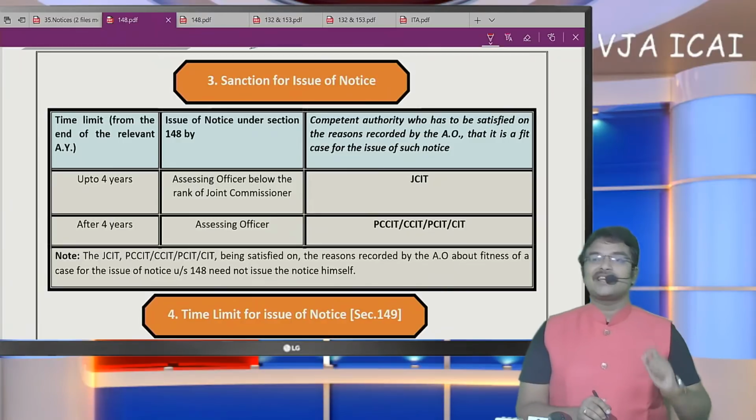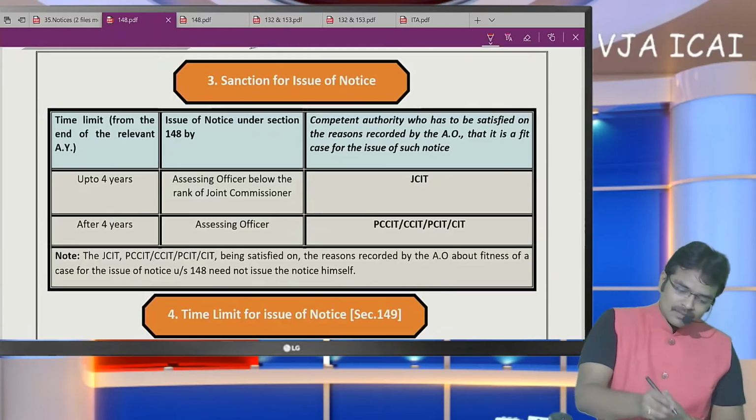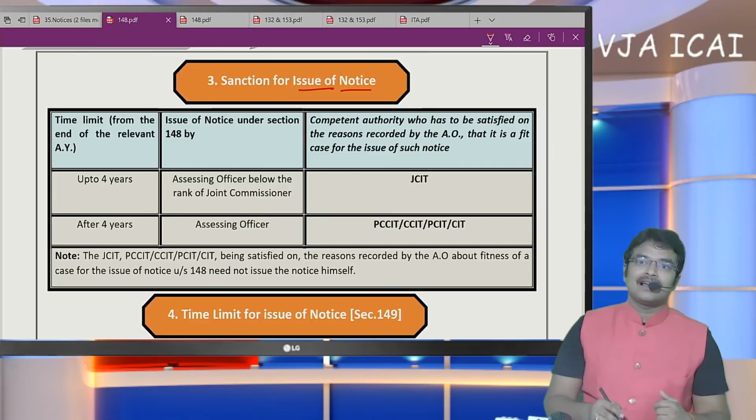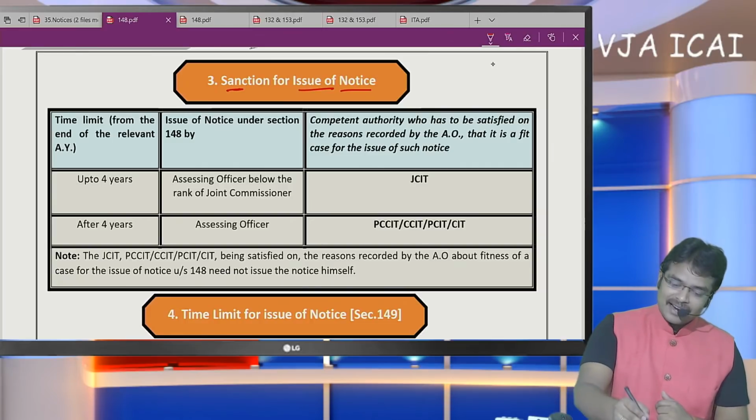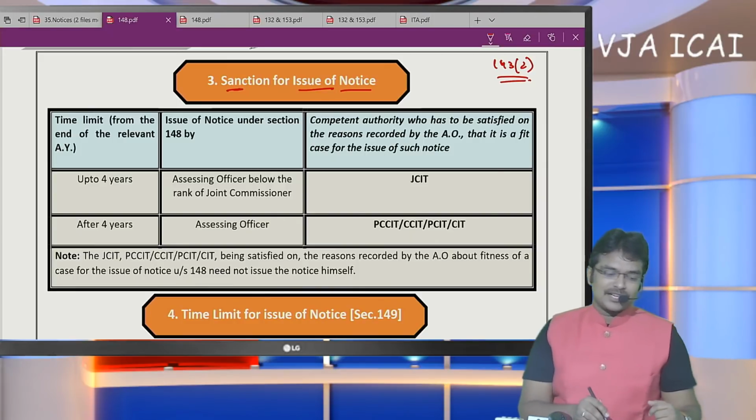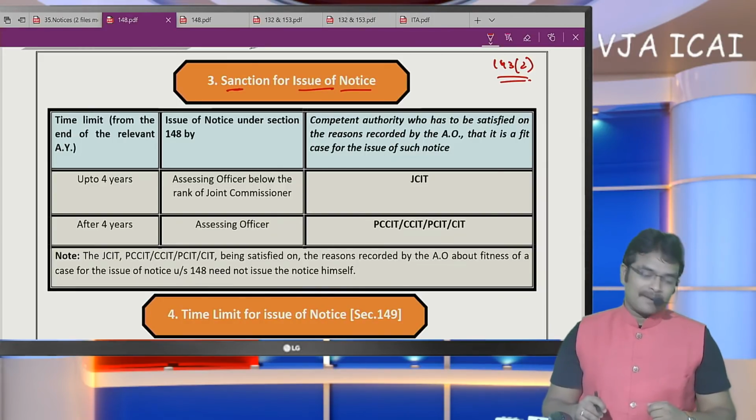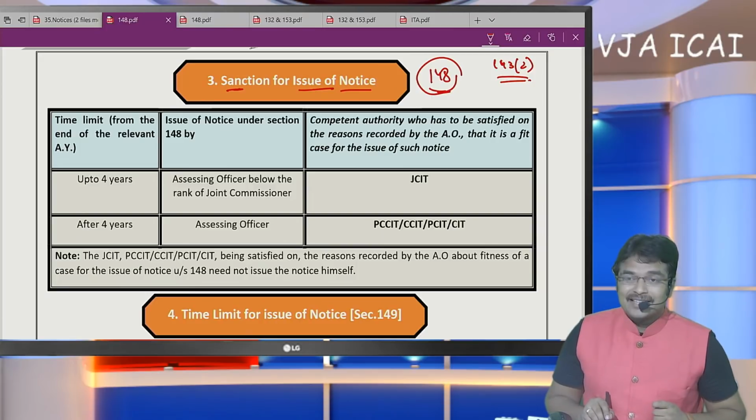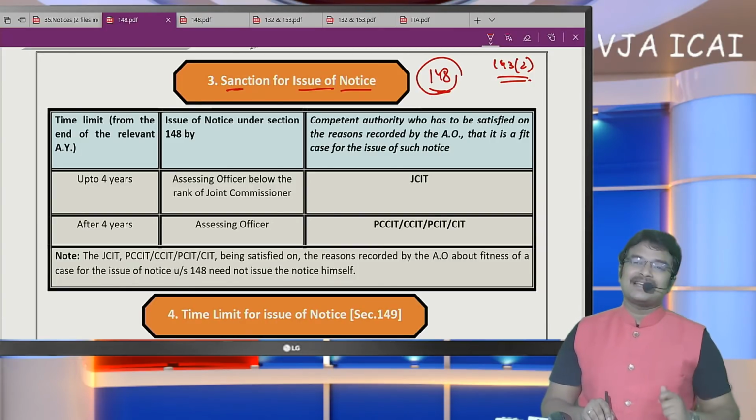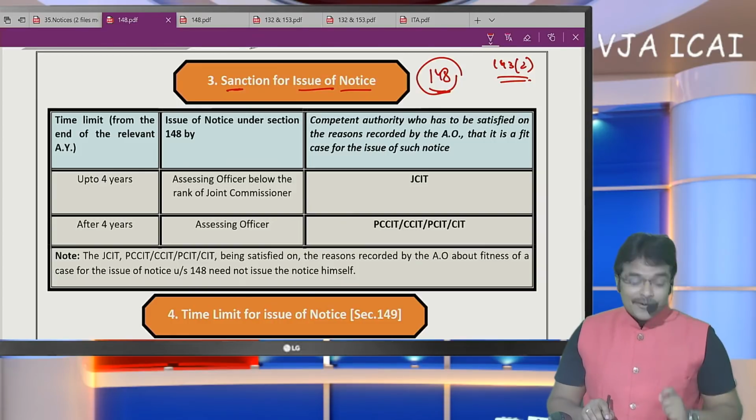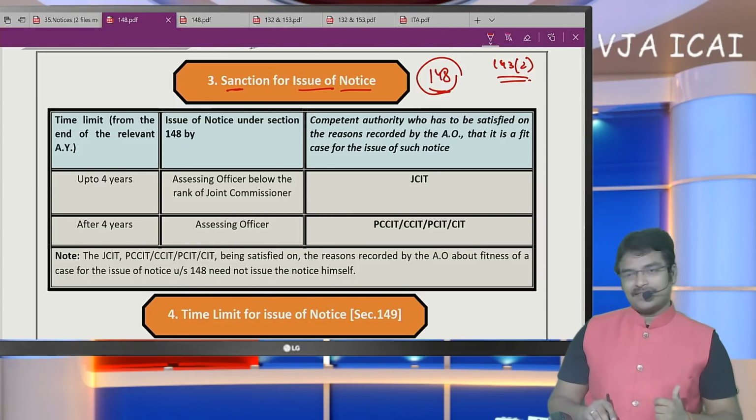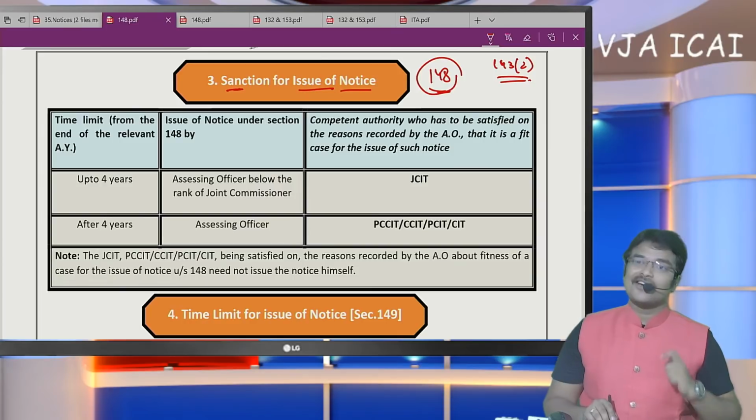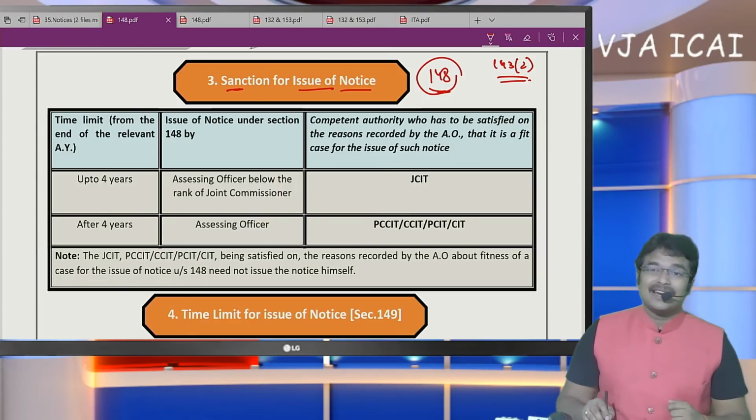Now before issuance of notice, the assessing officer has to take approval. This sanction is not required in case of a scrutiny notice. For issuing notice under section 143 subsection 2, sanction is not required. But for issuing notice under section 148, income escaping assessment, the jurisdictional officer requires the sanction of the higher officers. Sir, what do you mean by the term higher officers?